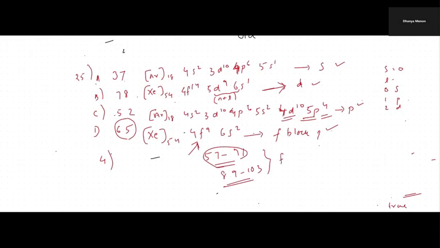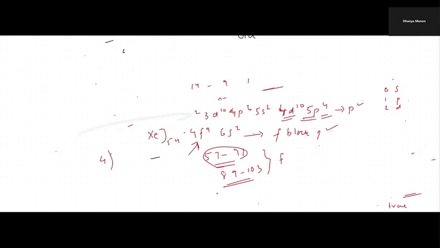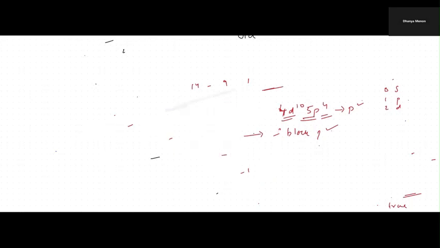Coming to one more last question, students, the 26th one. The correct increasing order of ionic radii is.